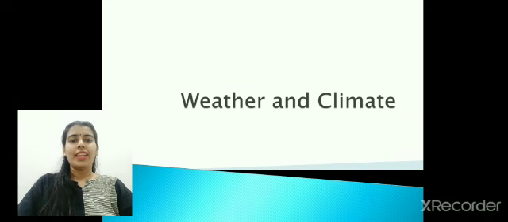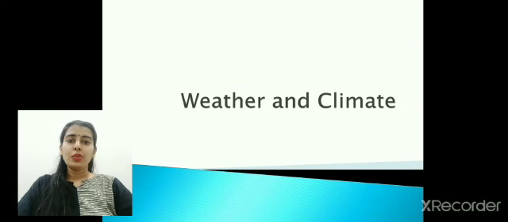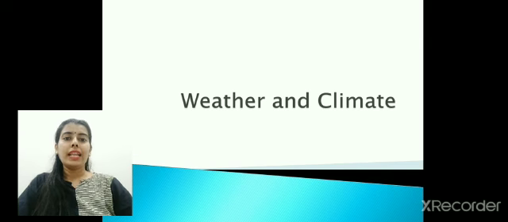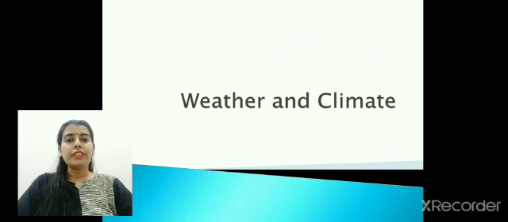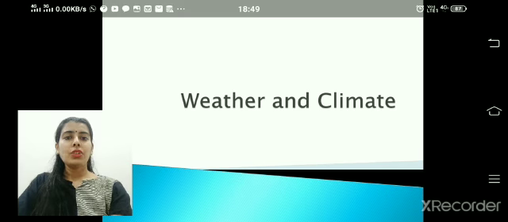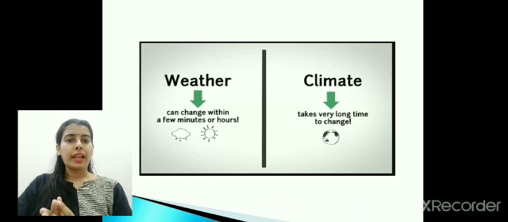Regions. Today we are going to start with a new chapter, that is weather, climate and adaptation. So the topic we are going to take today is weather and climate. All of you are aware of these two different terms. Yes, there is a difference between the two terms, weather and climate. So let's start with the first term, that is weather.